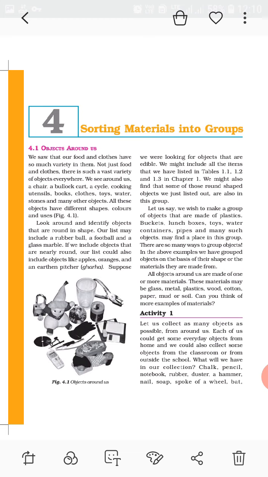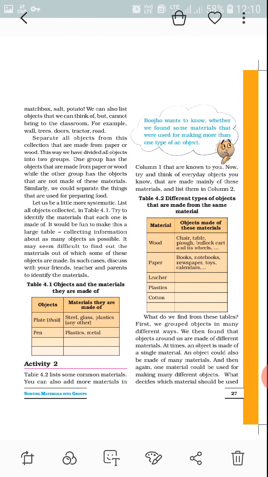First, you classify and separate them on the basis of appearance, like plastic one side, metal one side, paper one side. Then on the basis of hardness, soft one side, then hard one side. Then on the basis of density, light and heavy weight one side. So there are so many different ways of classification of objects.